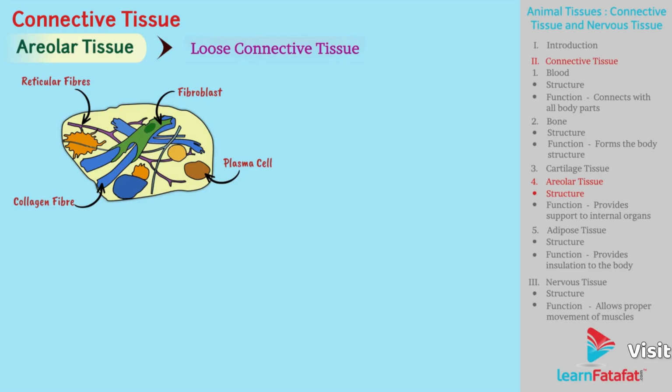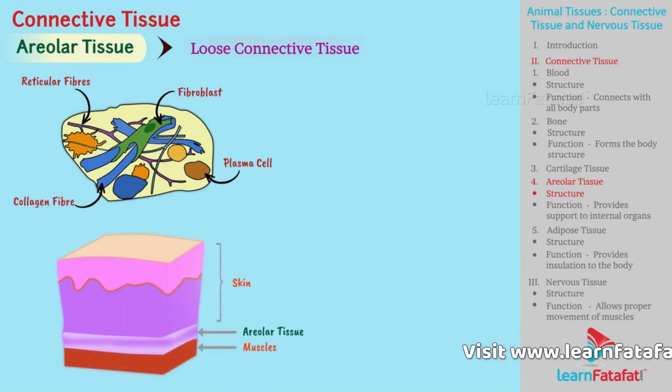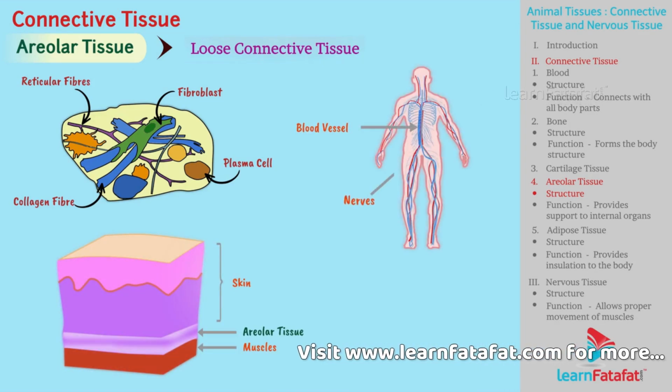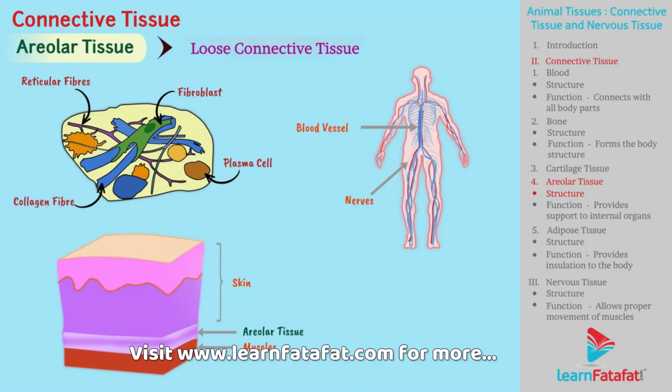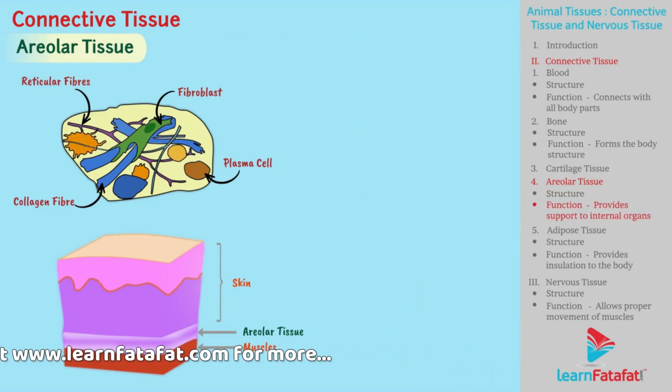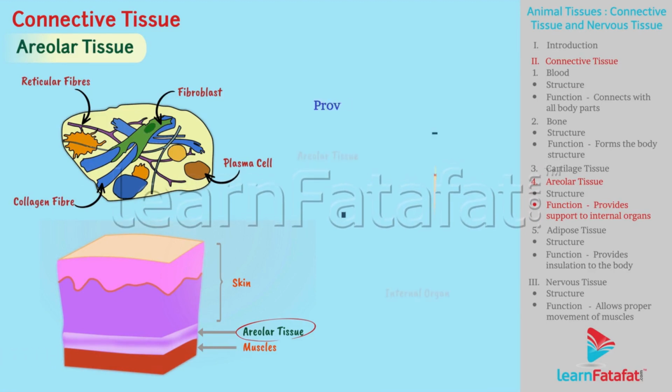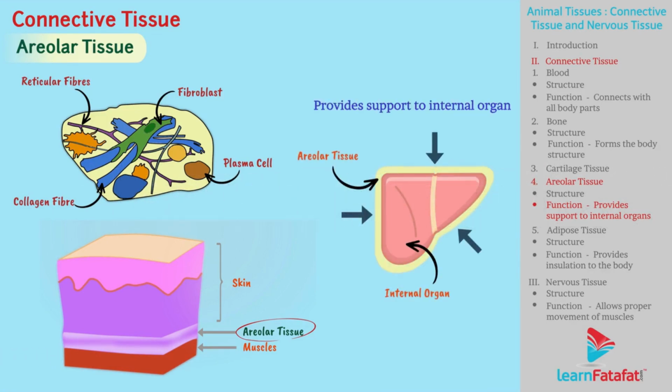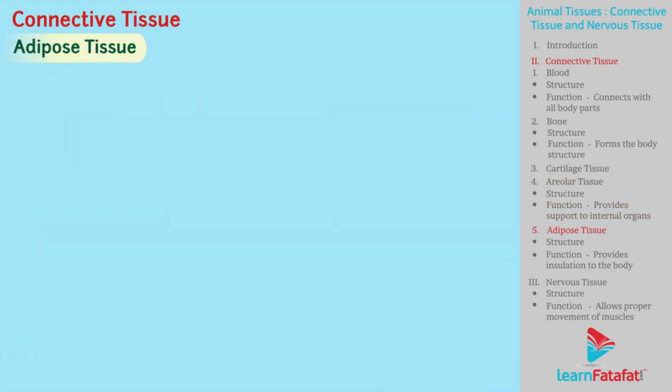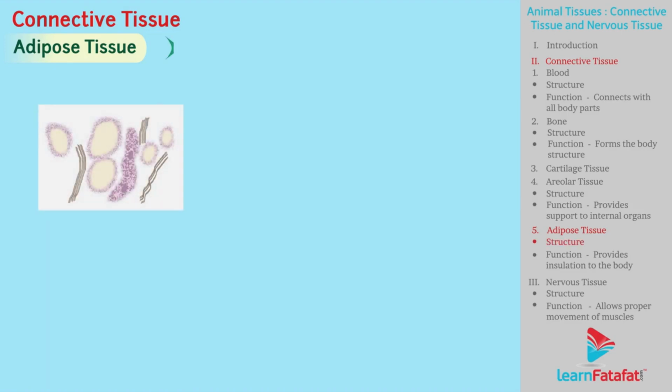It is present in between skin and muscles, around blood vessels and nerves, and in bone marrow. Areolar tissue binds the skin with muscles and provides support to internal organs. Adipose tissue. It is loose connective tissue, also known as fatty tissue.